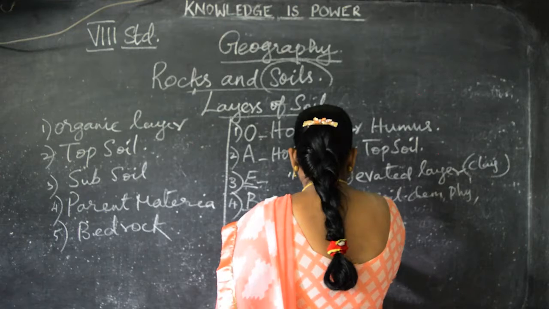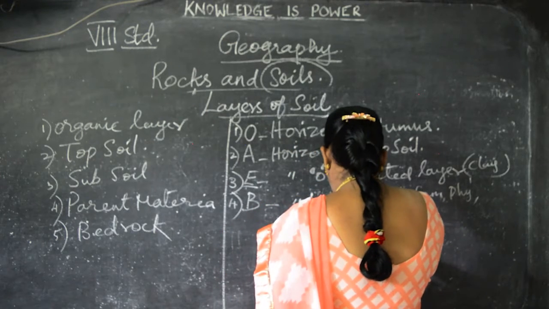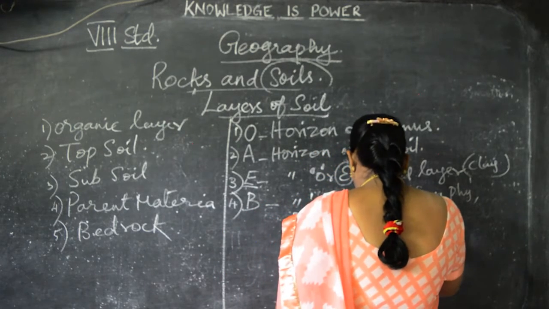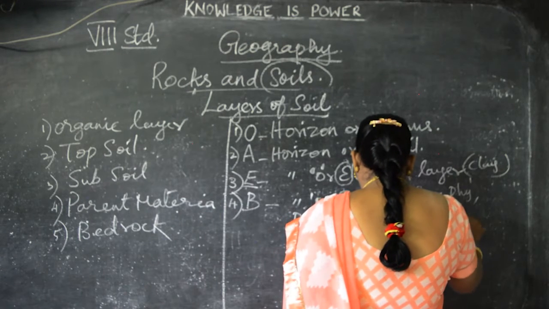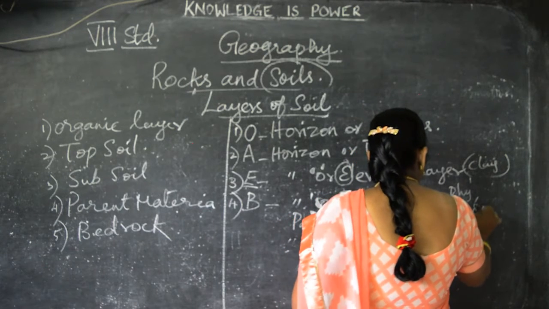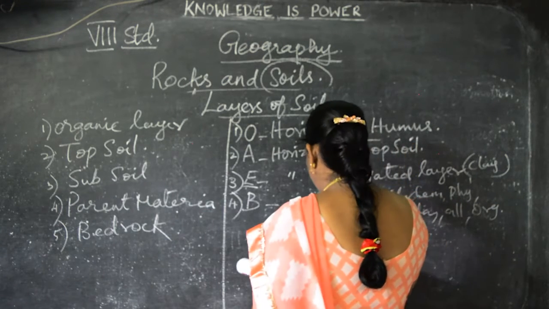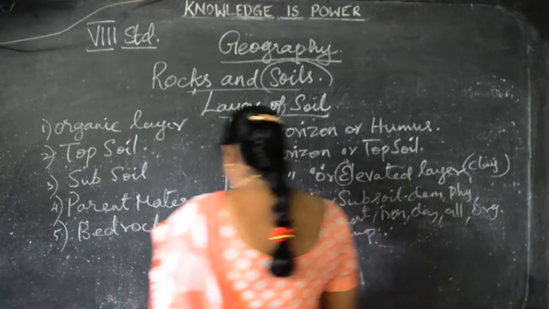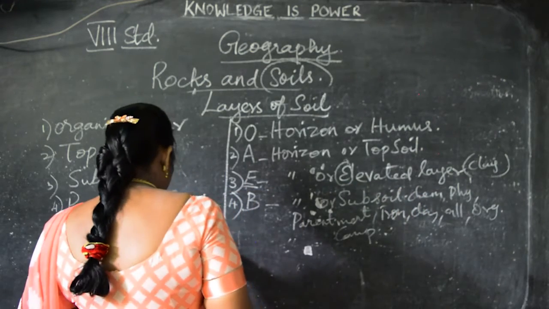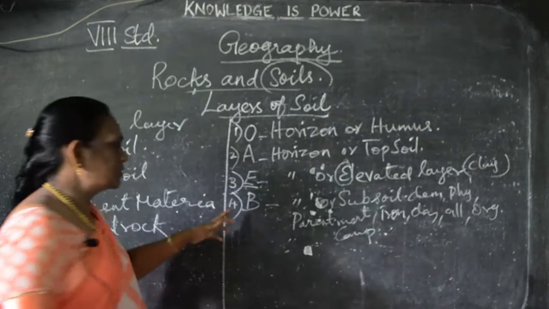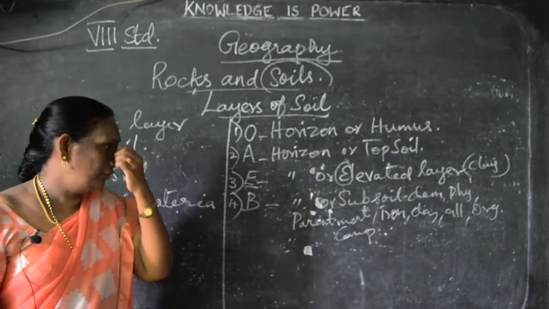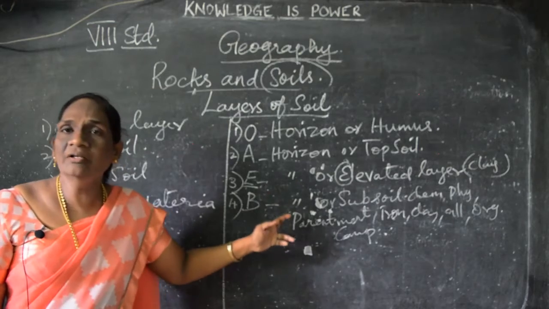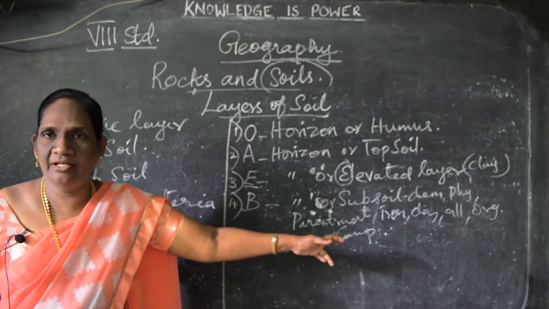We can see iron, clay, aluminium and all organic components found in this horizon. This fourth layer is called horizon or subsoil.